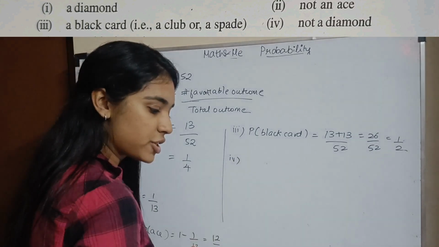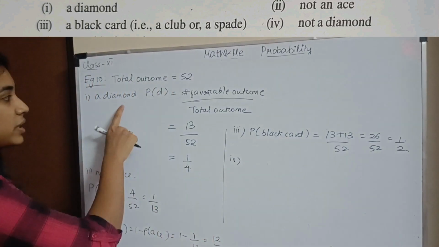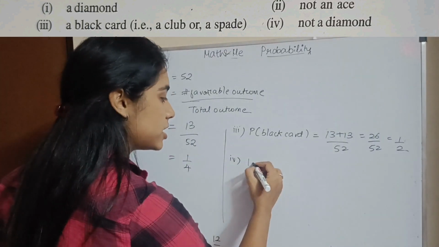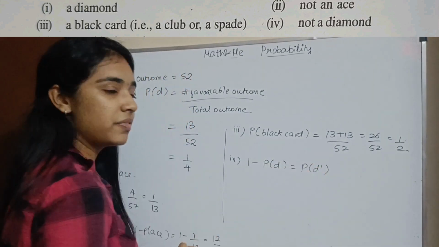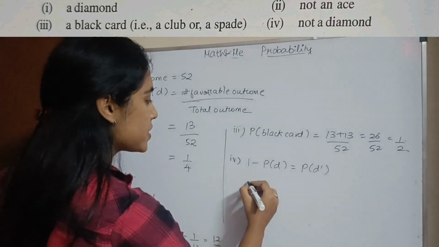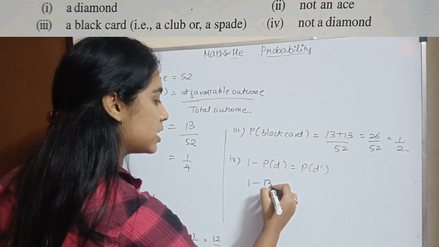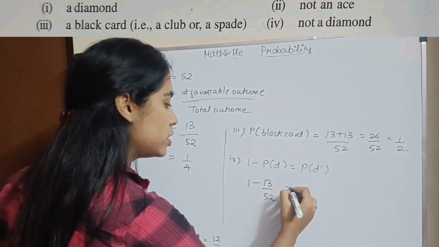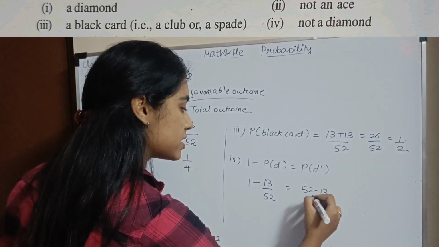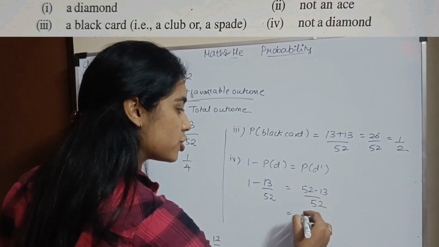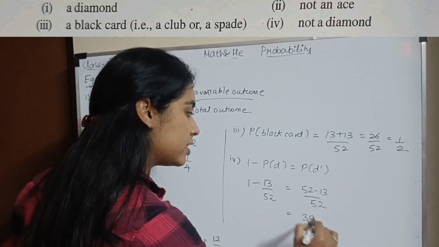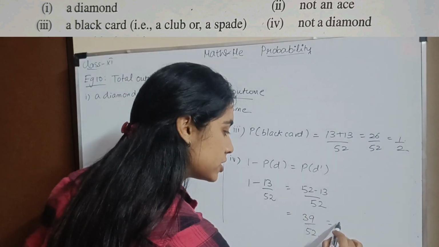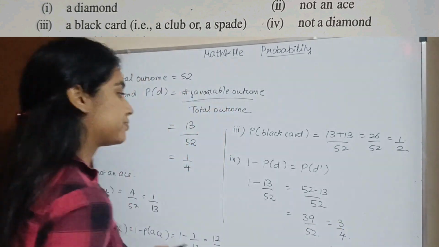Okay? Fourth subsection. Not a diamond. Just now we saw what we did for diamond. So what is not a diamond? It is 1 minus P of D, not a diamond, so P of D dash. Okay? So it will be 1 minus 13 divided by 52, which is 52 minus 13 by 52, which will be 39 divided by 52. So it will be 3 by 4.